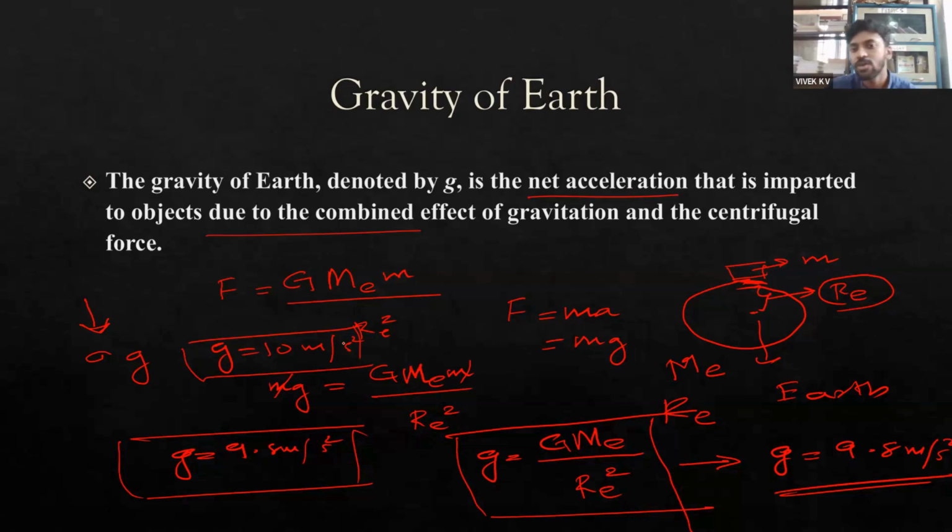Gravity of earth, or even gravity of other planetary bodies, can be measured in terms of the rate at which something is falling towards the planetary surface, which is known as acceleration due to gravity. It is a combined effect of gravitation and the centrifugal force of the planetary body. One main thing we have to remember is that acceleration due to gravity does not depend on the mass of the individual object.